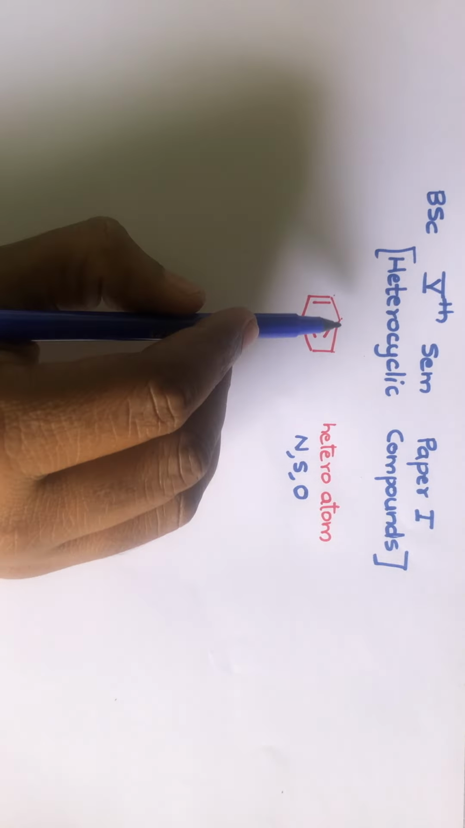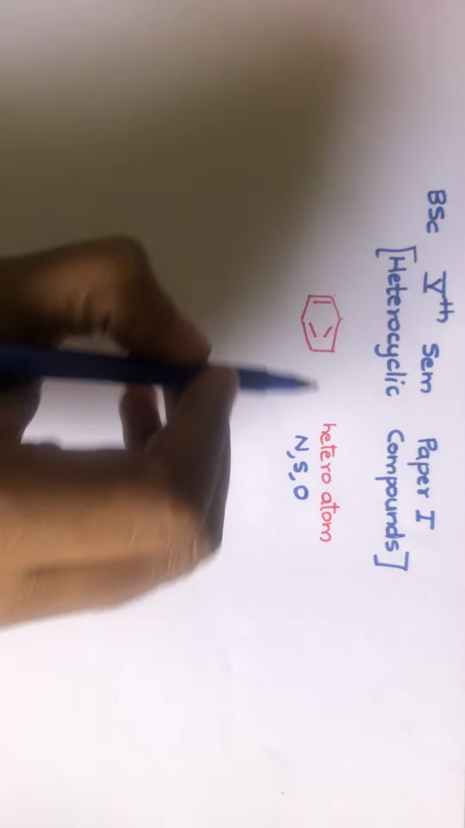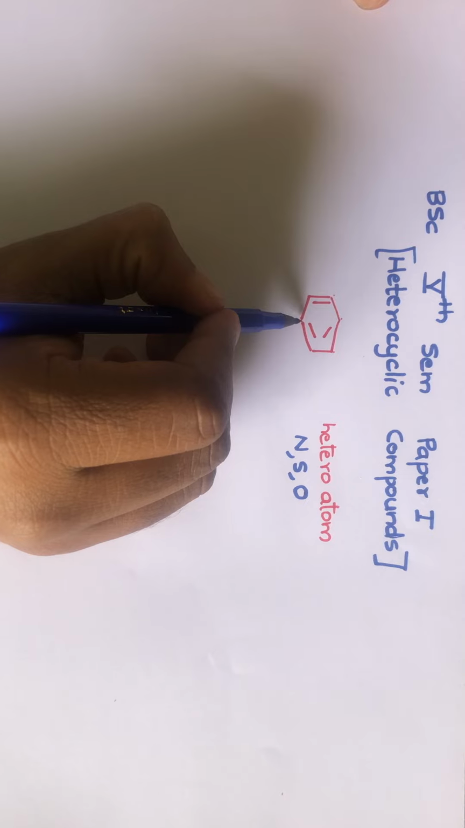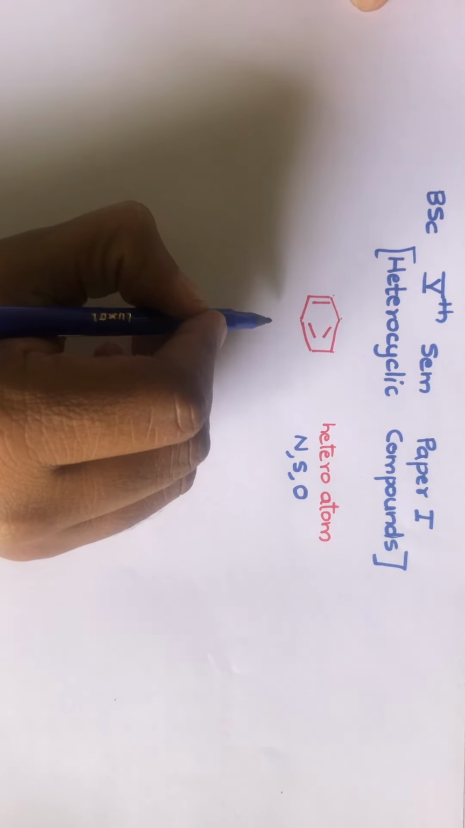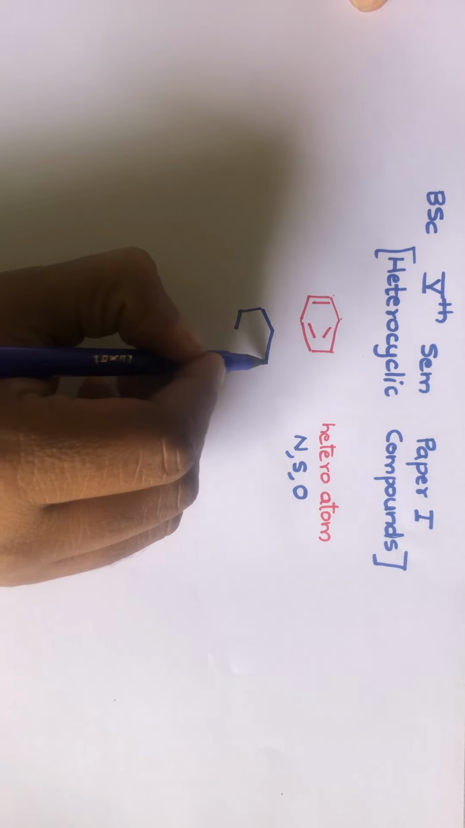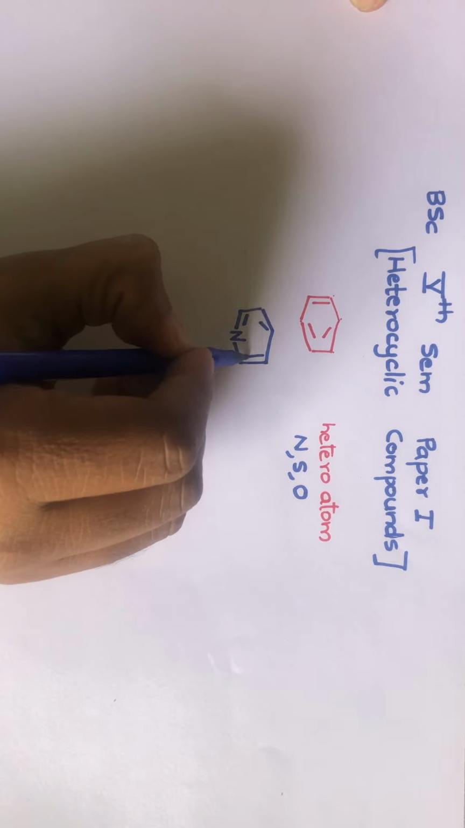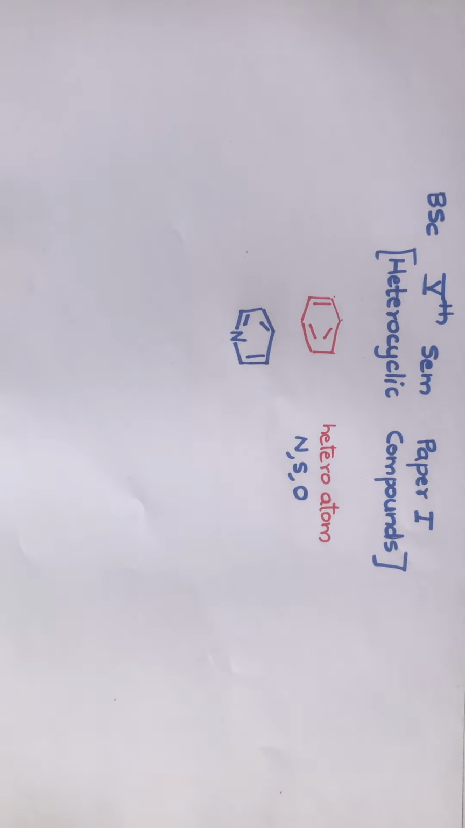It's not only for the benzene ring, for any cyclic system, if one or more carbon atoms of the ring is replaced by a heteroatom, then the resulting compounds are called heterocyclic compounds. For example, I will replace one carbon atom of this ring by a nitrogen atom. See what you get. You get this compound. So this is a heterocyclic compound.